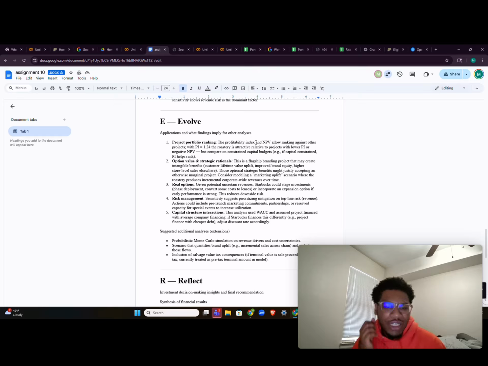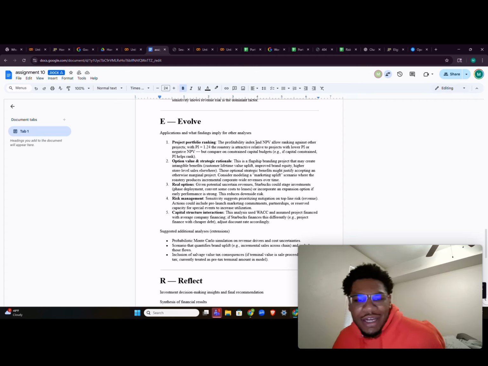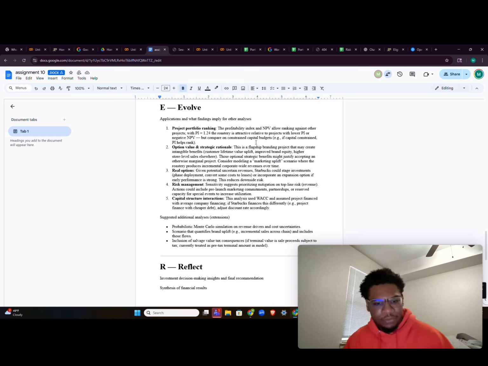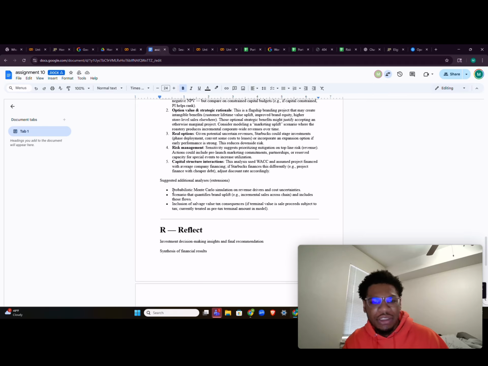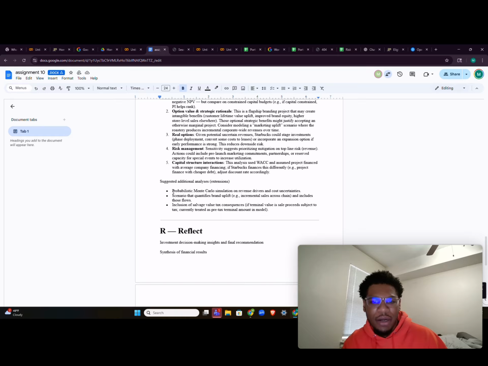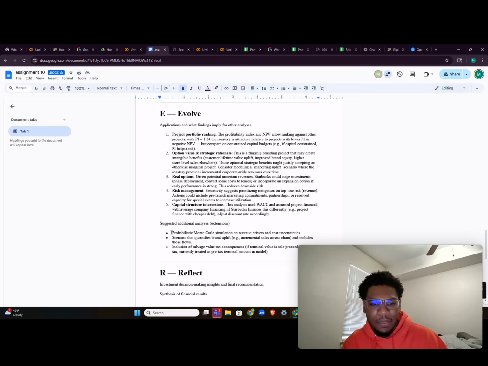And then for our last one, it's capital structure interactions. It assumes the project is financed with average company financing. So Starbucks could do this differently, they could finance with cheaper debt or adjust the discount rate accordingly. So basically, getting a better loan. And these are some of the options that the AI suggested as another way to visualize these evolved scenarios.